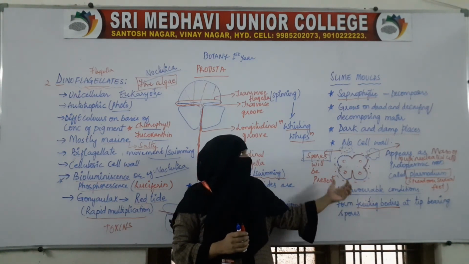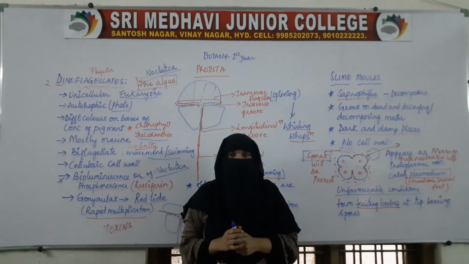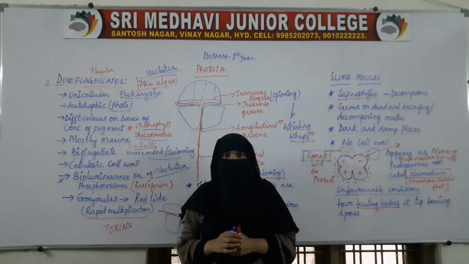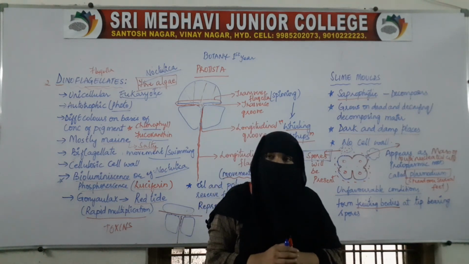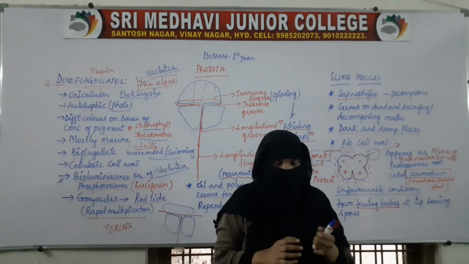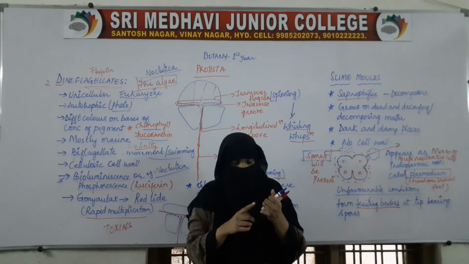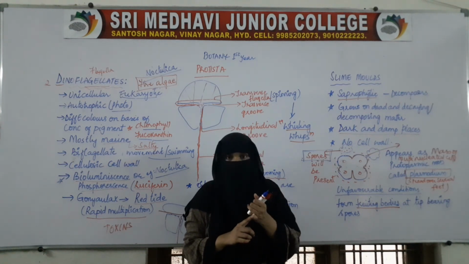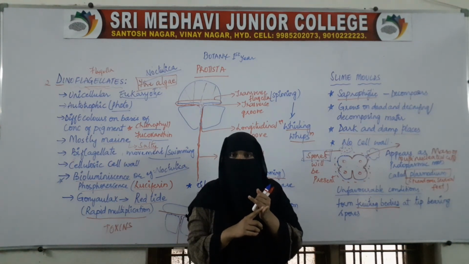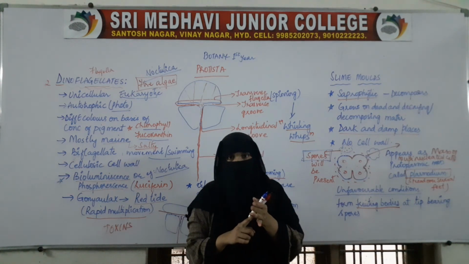So this was about the slime molds. In the next class we will see another two groups, that is euglenoids and protozoans. Till now we have discussed chrysophytes, dinoflagellates and slime molds. Now we have two more groups left, euglenoids and protozoans. We will discuss them in the next class.